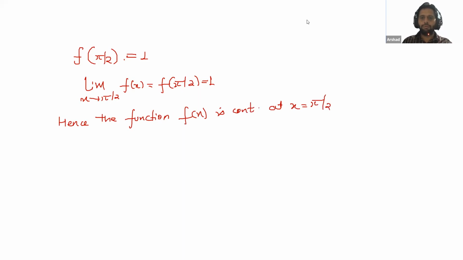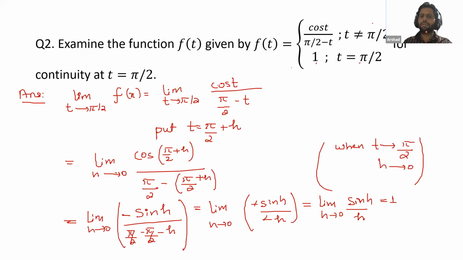Let me know, why do we take h tends to 0? Nabil, please check here. We have t is equal to pi by 2 plus h. So when t approaches pi by 2, put it in this equation. If t becomes equal to pi by 2, then in place of t we can put pi by 2, we get a 0 here, so 0 is equal to h.